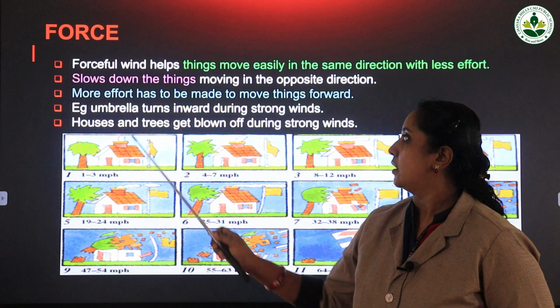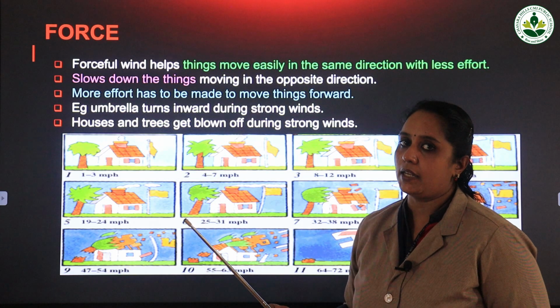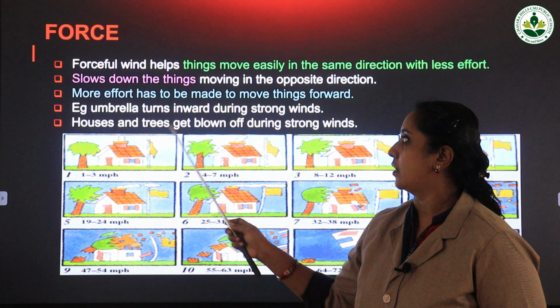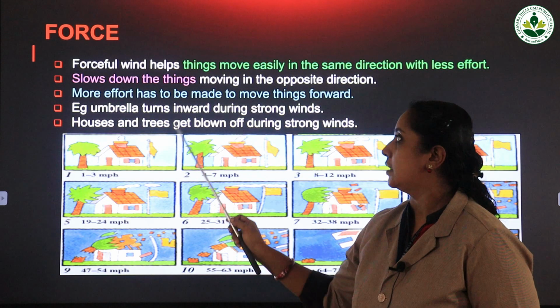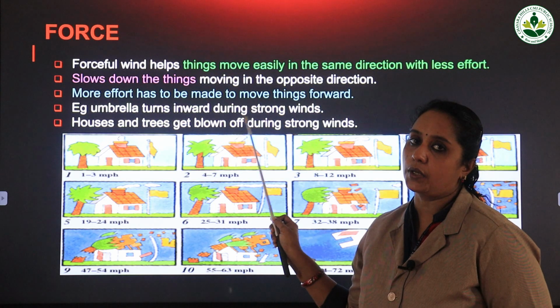And sometimes you can see that when it is raining and there is high speed wind, what happens? If you have an umbrella in your hand, that will turn inward during strong winds.